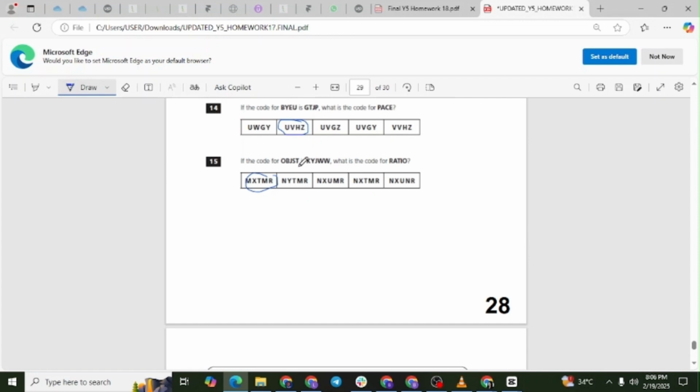T stays the same. Now, apply the same pattern to RATIO. R moves back 4 places to N. A moves forward 23 places to X. T stays the same. I moves forward 4 places to M. O stays the same. So the correct answer is NXTMR.